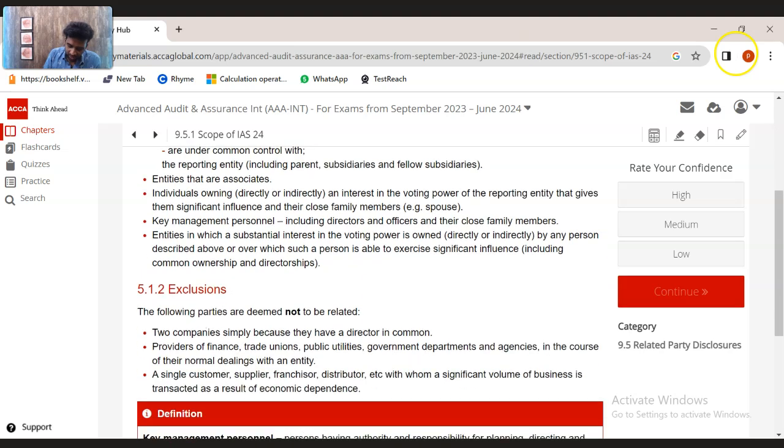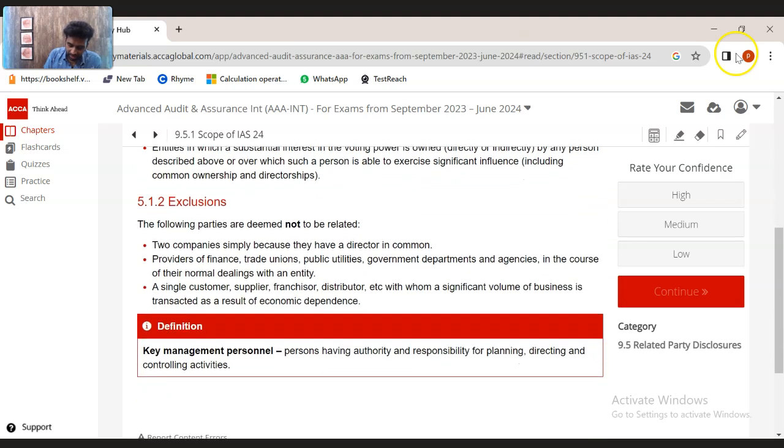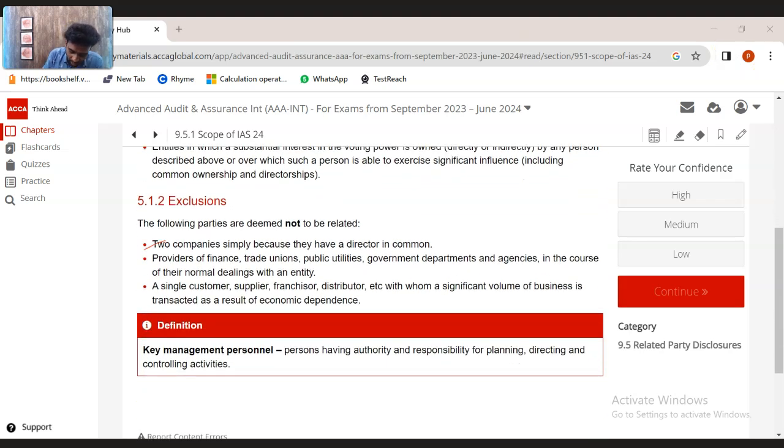But those relationships are not related party relationships where there are two companies simply because they have a common director. So the executive director could be common for both companies. Just because of that, both entities are not related party entities. But if there are common shareholders, let's say I am a shareholder, I have company A and company B. I have 30% control over company A. I have 60%, 70% control over company B.